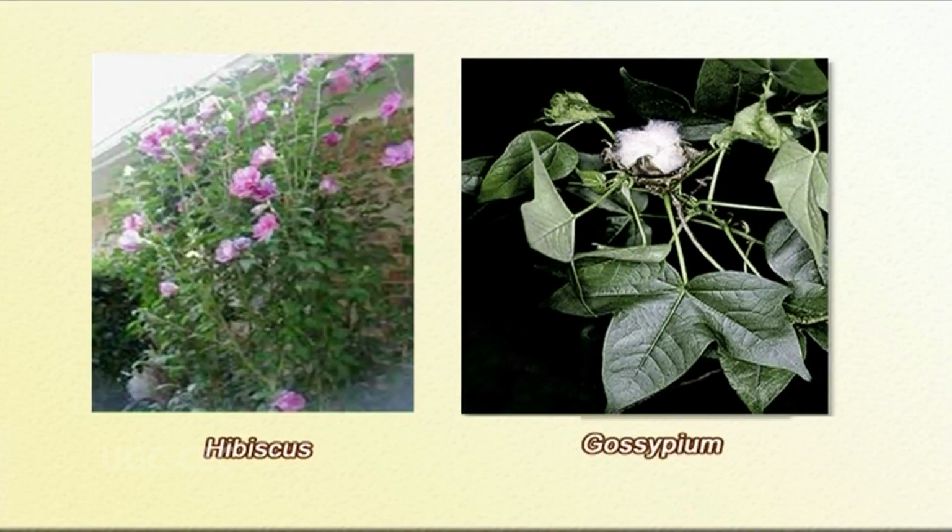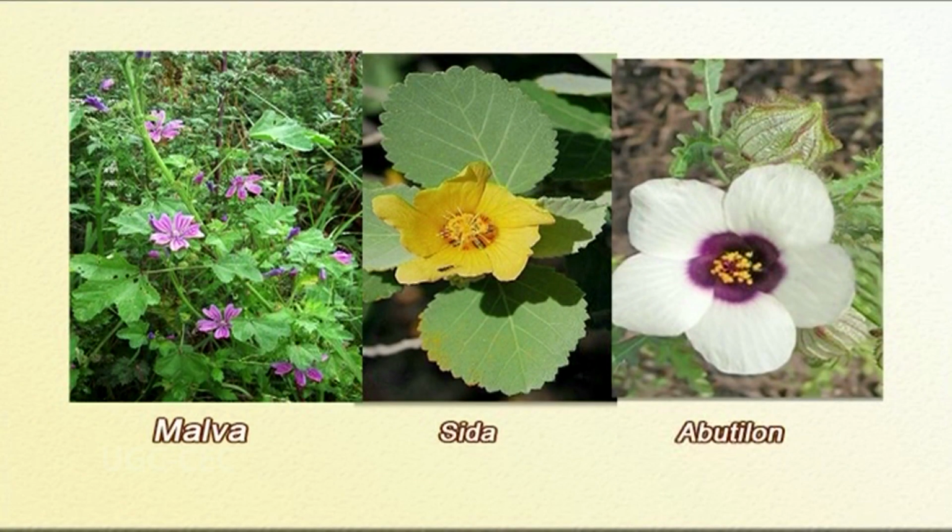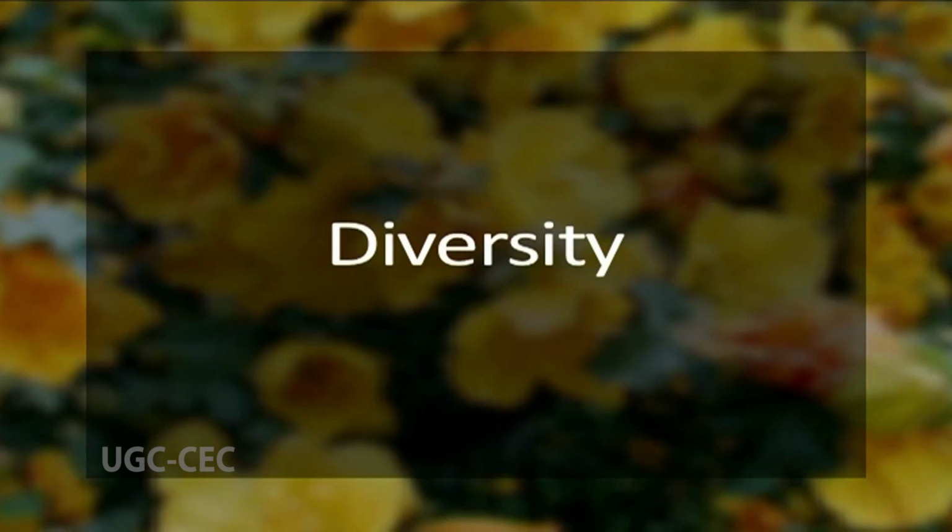The genera with loculicidal capsules and numerous seeds, for example Hibiscus and Gossypium, form a basal but paraphyletic complex. Another subclade within this Malvoideae is represented by genera such as Malva, Sida, Abutilon. They have schizocarpic fruits, and they have only 1 or 2 ovules per carpel, and also they have lost the apical teeth on the staminal tube. Now let us discuss the diversity in the family Malvaceae.